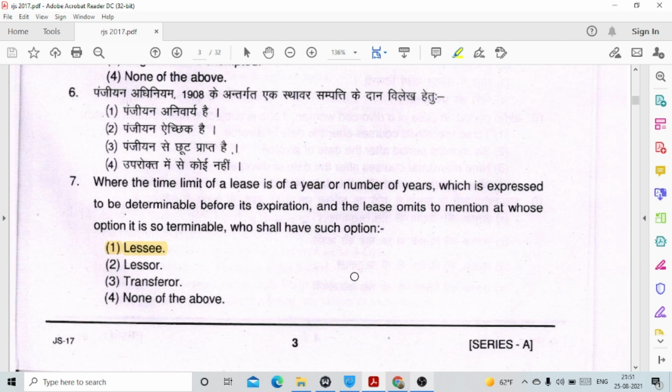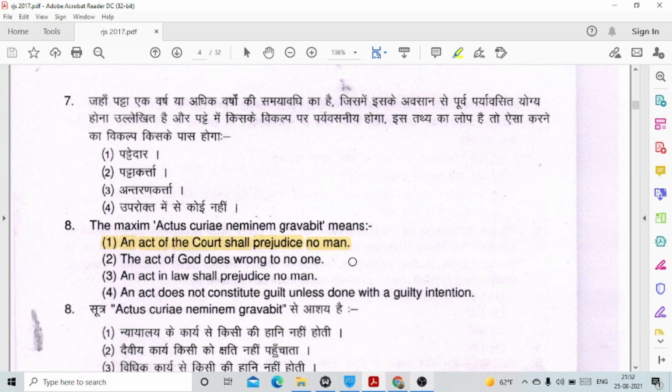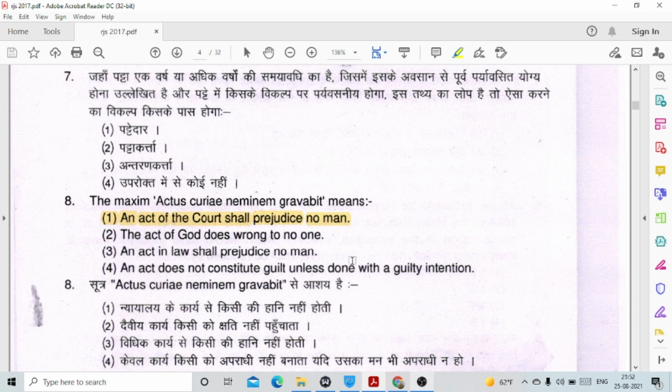Question number 7, where the time limit of a lease is of a year or number of years which is expressed to be determinable before its expiration, and the lease omits to mention at whose option it is so terminable, who shall have such option? In that case, the lessor won't have that option, only the lessee will have it, option number 1. Then question number 8, the maxim actus curiae neminem gravabit means an act of the court shall prejudice no man.